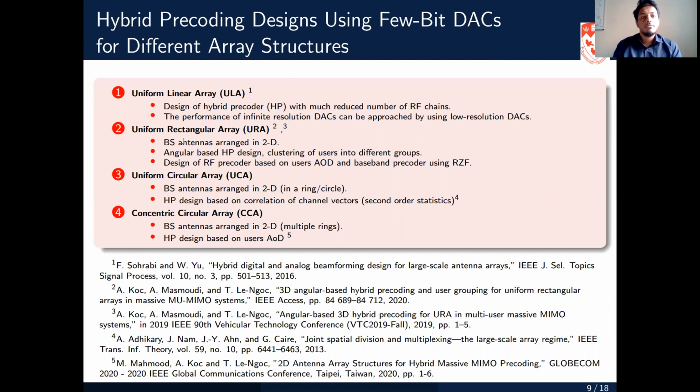Similarly, for the uniform rectangular array, the paper by Astil designed the hybrid precoder using users' angular information. It shows that the URA is also capable of providing higher sum rates close to the fully digital precoding. For the circular arrays, we have the uniform circular array and the concentric circular array. Based on the correlation of the channel vectors, it is possible to provide sum rates close to the fully digital precoding by using the circular array structures as well.